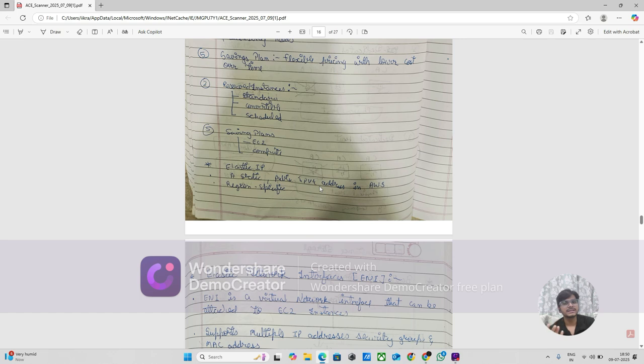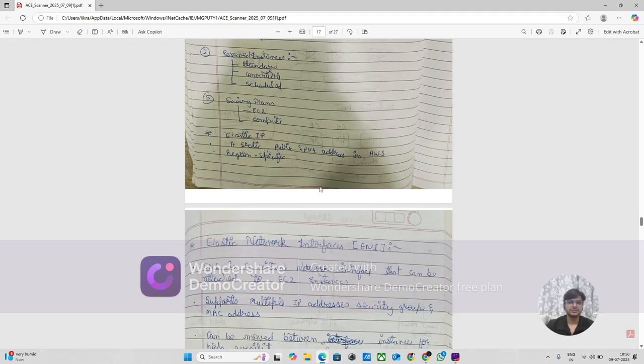So in that case there is Elastic IP. You have to pay AWS, and you can take a specific IP address allotted to you and attach that IP address to the EC2 instance. However many times I shut it down, it will never change my IP address. It is also a region specific Elastic IP address. Okay. So this is the last.